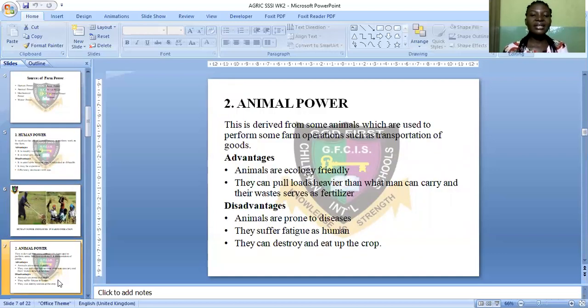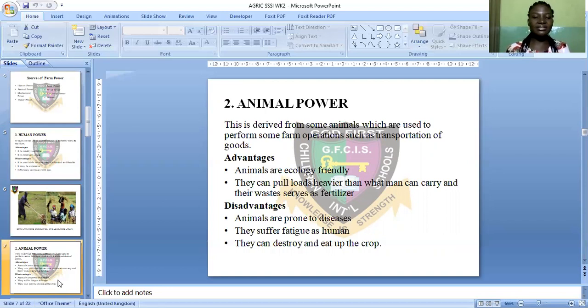Animal power. This is derived from some animals which are used to perform some farm operations such as transportation of goods. Another farm operation that you can use animal for is tillage, ploughing. You can use animal to do that. So animal power is derived from some animals like donkey, the cattle, the oxen. They are used to perform farm operations.